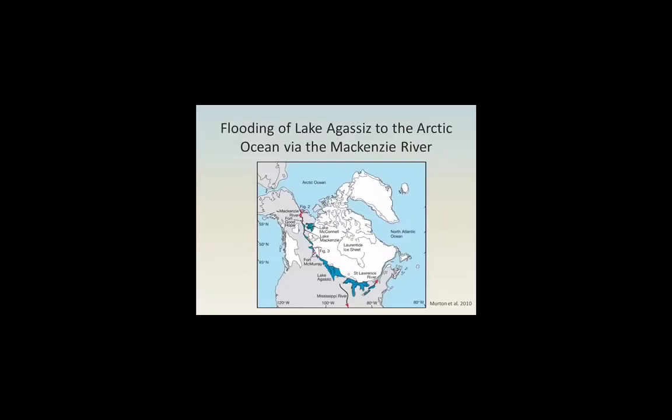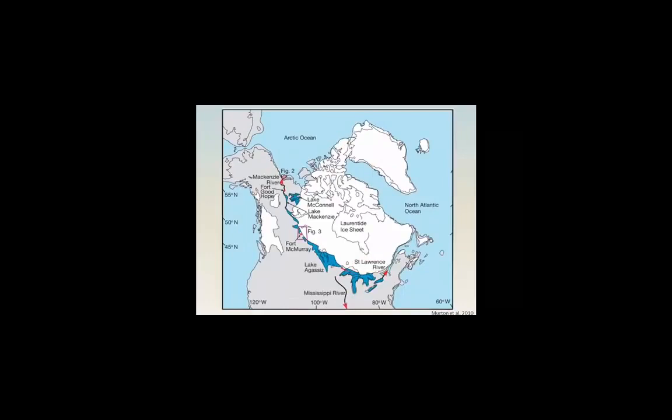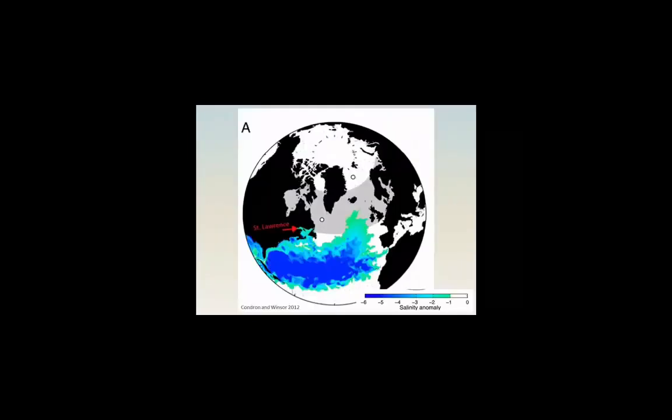The second part to the pro-flood argument is that modeling and sediment records support the presence of a massive flood of fresh water from Lake Agassiz to the Arctic Ocean via the Mackenzie River. For years, it was assumed that the path of fresh water to the Atlantic followed the St. Lawrence River, but the evidence for this theory was inconsistent. Modeling work by Condren and Windsor in 2012 confirmed that this route could not explain the disruption of thermohaline circulation in the North Atlantic because ocean currents and the Coriolis effect would deflect fresh water too far south.